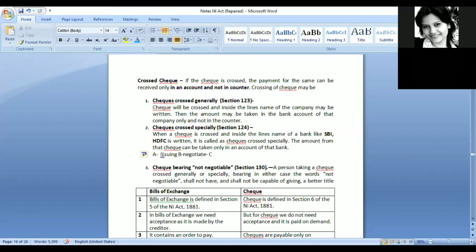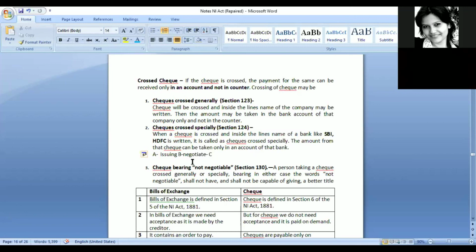So maybe I can ask my bank that if this particular check bearing this number is deposited, do not clear it. Now C cannot file a case against me. Why? Because his title was not a better title.